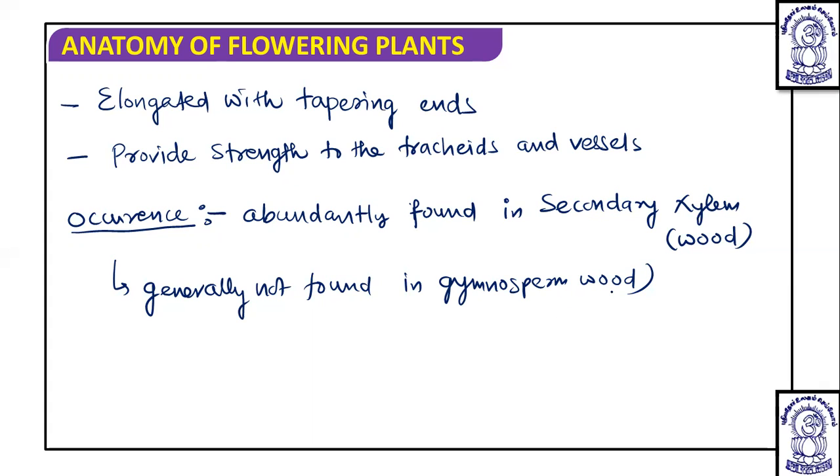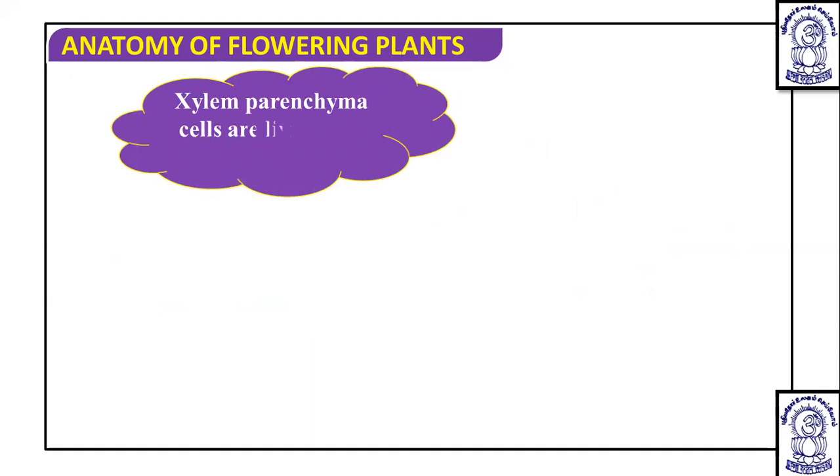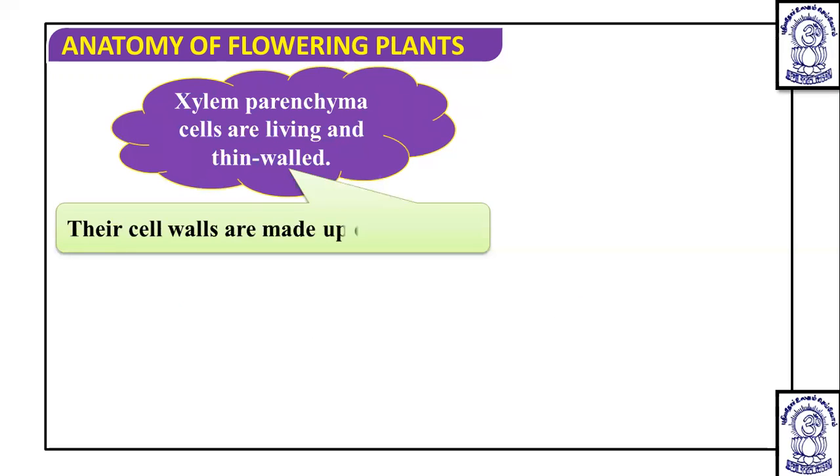Okay. Now after xylem fiber, the next element of the xylem we are going to discuss is xylem parenchyma. As we have discussed, this is the only living member of the xylem. So the cells of this xylem parenchyma are living as well as thin walled, and the thin cell walls are made up of cellulose.